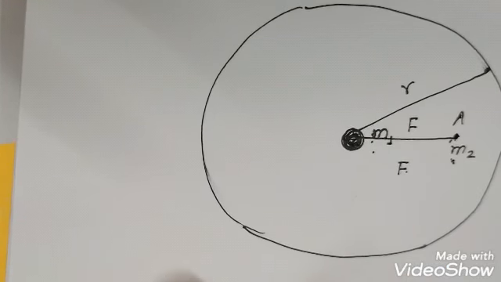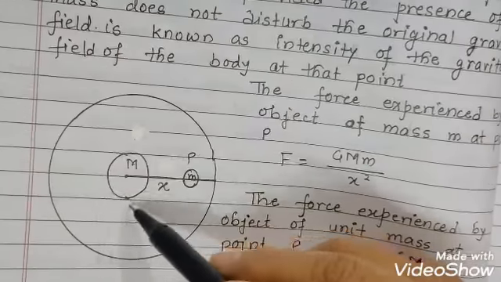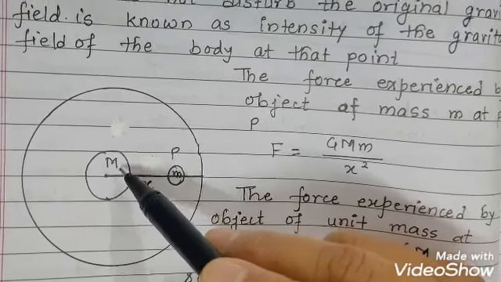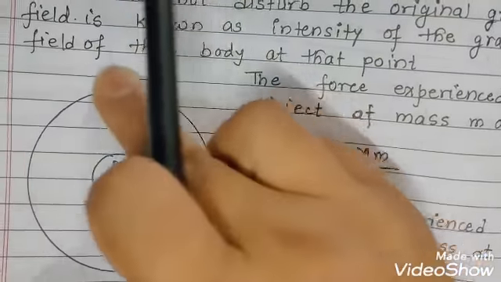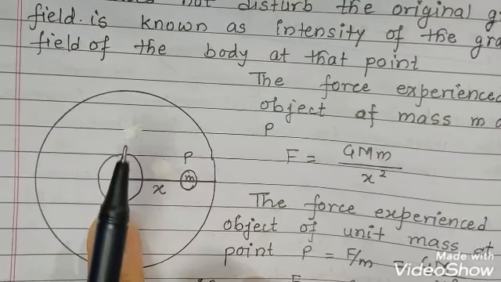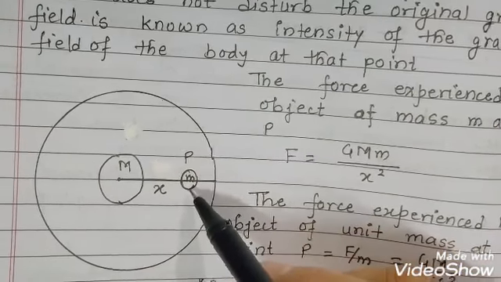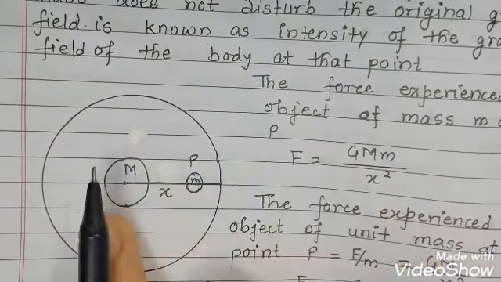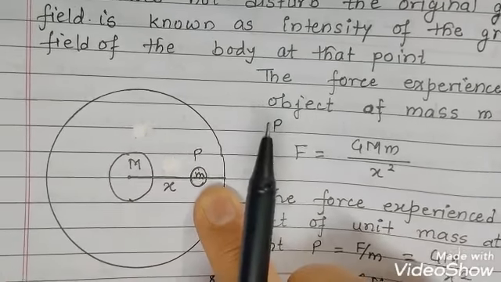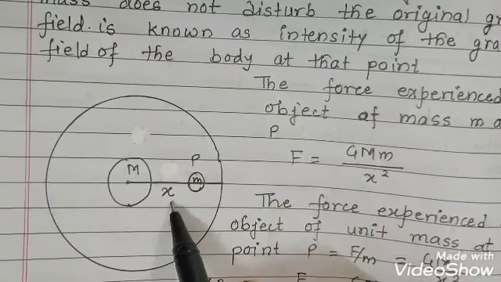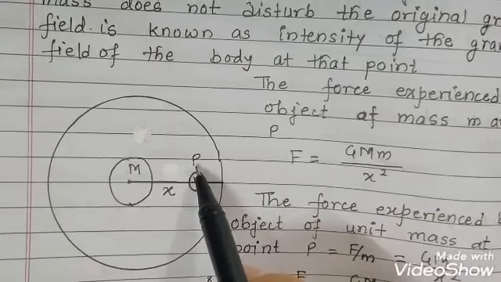Okay. To understand it, now we'll see here. We have taken a material body of mass capital M, and this is the gravitational field of this material body. Suppose any other body of mass small m is placed here, inside the gravitational field of the material body of mass M. The distance between the centers of these two is x. This is placed at point P.